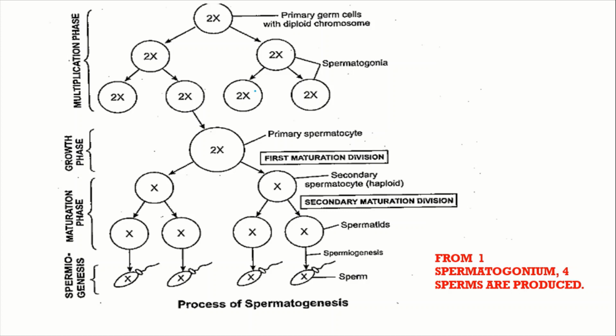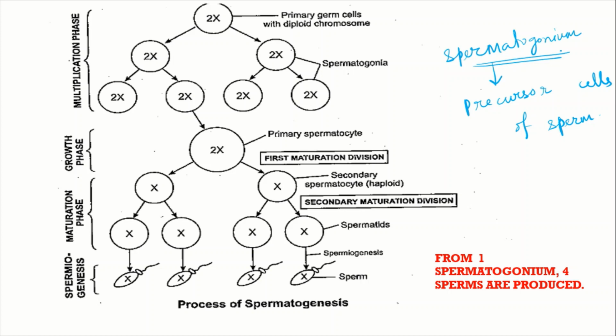So basically, what is the precursor of sperm cells? That means, from which cell are the sperm cells produced? So the precursor will be spermatogonium. Spermatogonium cells are the precursor cells of sperm cells. That means the sperm cells are produced from the spermatogonia or spermatogonium.